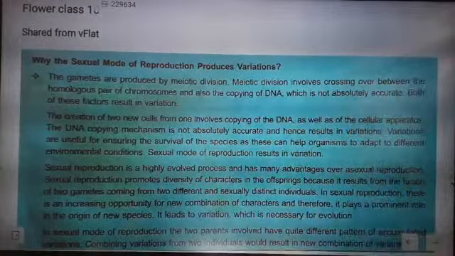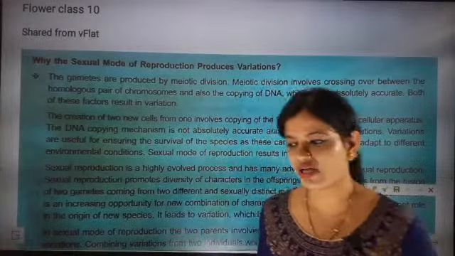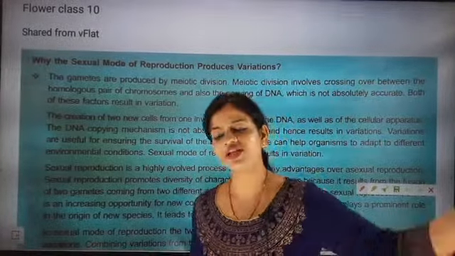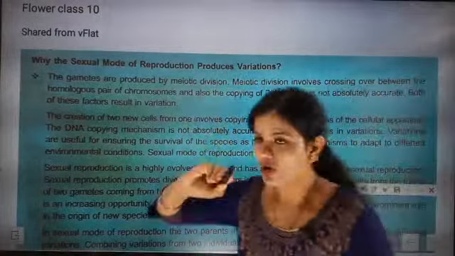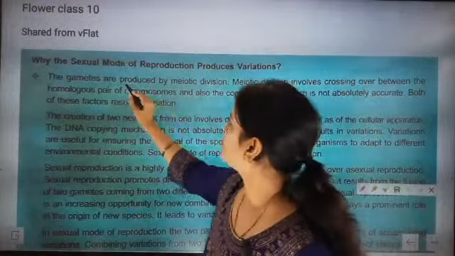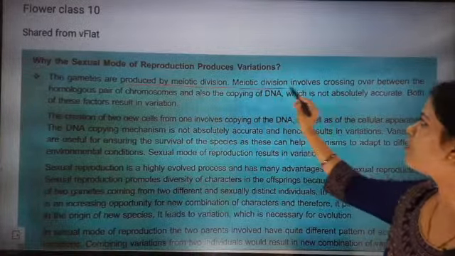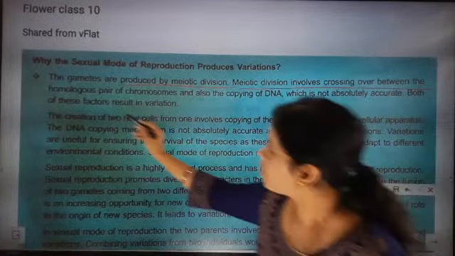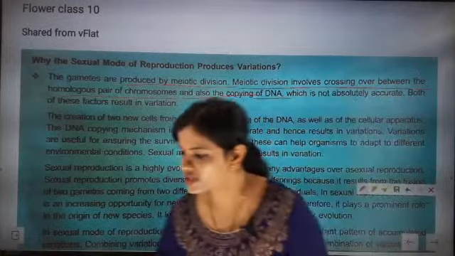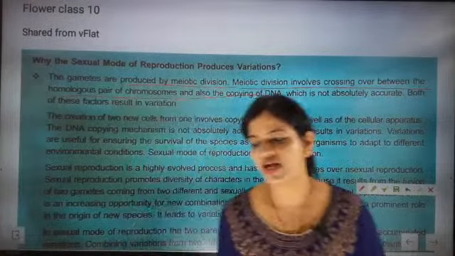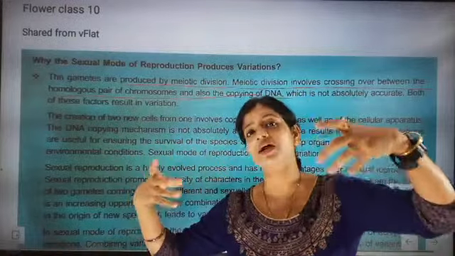So the first important point that you are going to write, don't start explaining meiotic division and mitotic division. Don't go there for an explanation of that part. Just go for one point: the most important reason is that it is produced by meiotic division. Now meiotic division involves crossover between homologous pairs of chromosomes and also copying of DNA. So what exactly is meiotic division doing? First, male characters and female characters are taken.